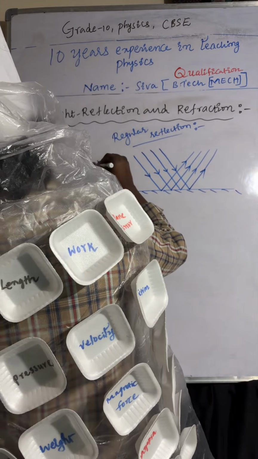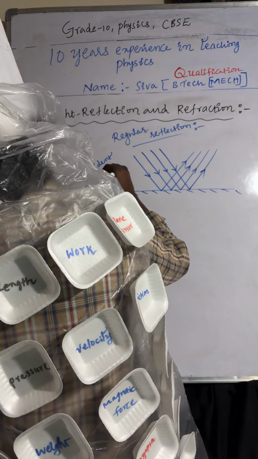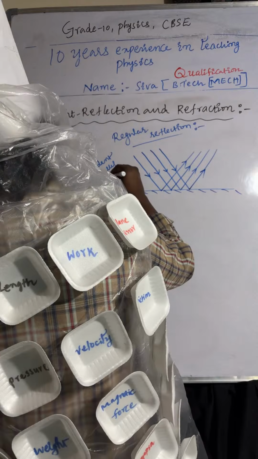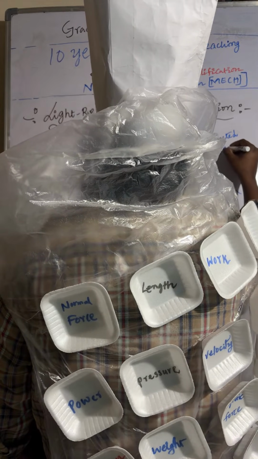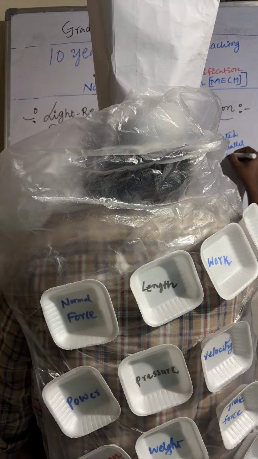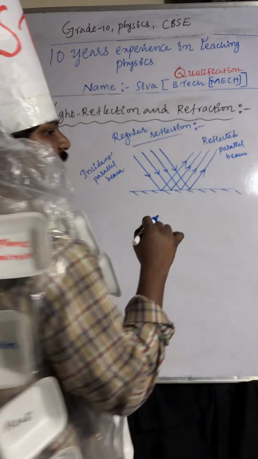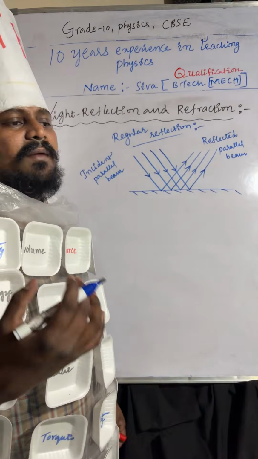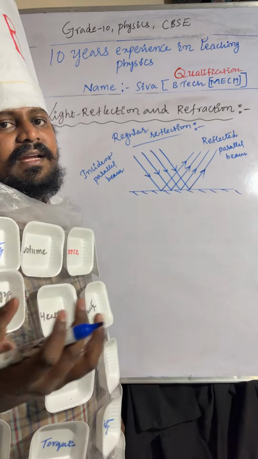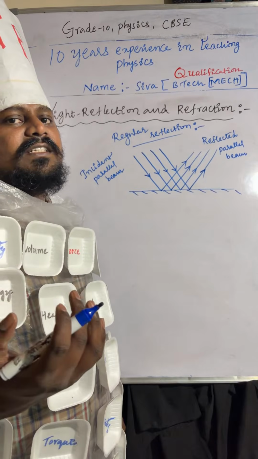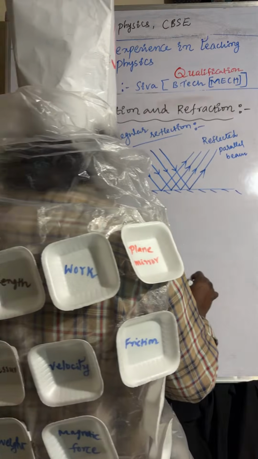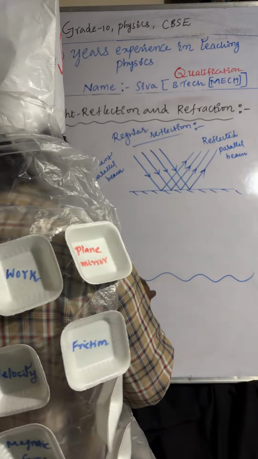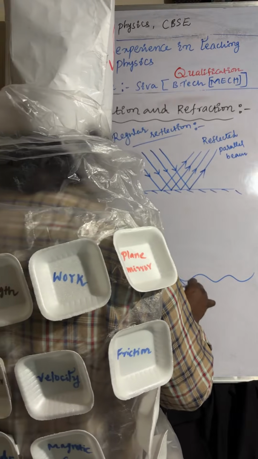Incident parallel beam, and here, reflected parallel beam. Is it clear? Regular reflection takes place on a smooth surface, for example a plane mirror, whereas irregular reflection takes place on a rough surface. So here I'm taking the irregular reflection. This is an irregular surface.